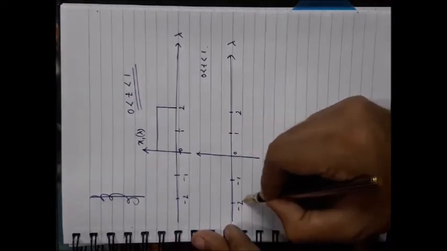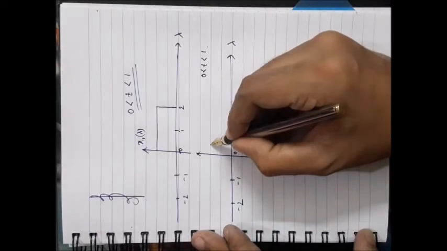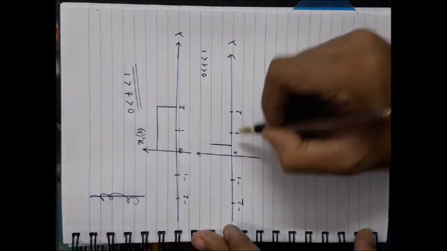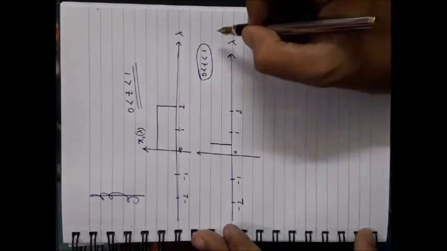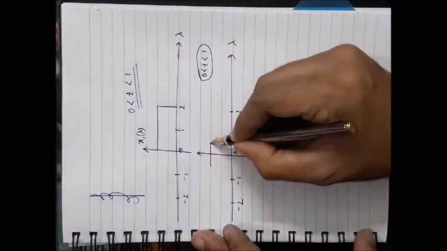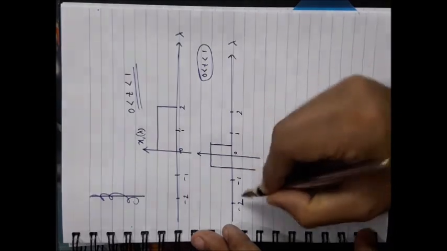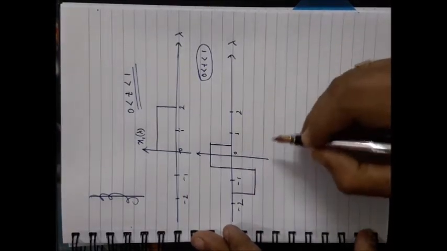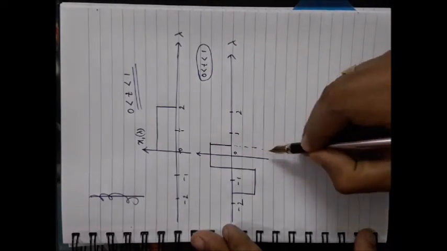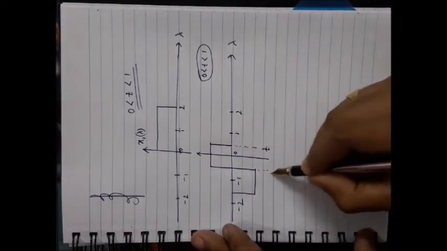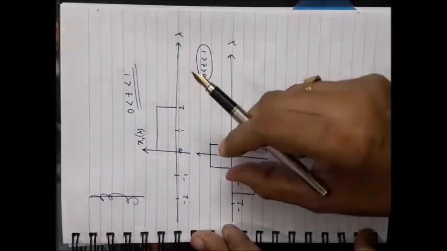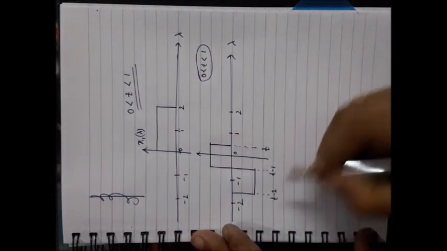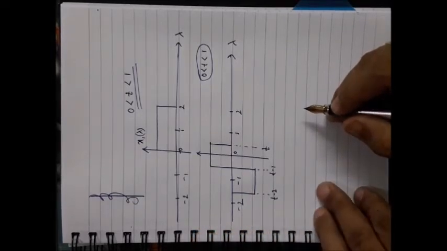-1, -2. So your second signal should start from in between 0 and 1, as the t value is chosen in between 0 and 1. So it should be like that. It is shifted here. Now see that this time instant is t, this time instant is t minus 1, because the duration of this one is 1, and this time instant is t minus 2.